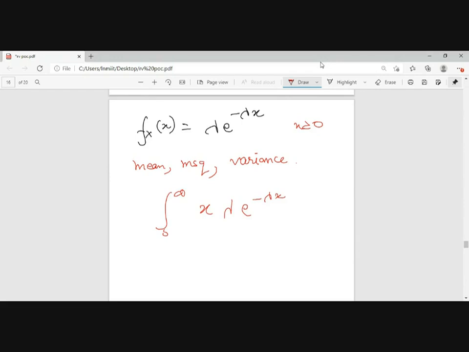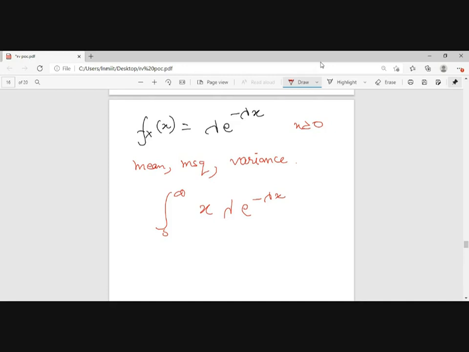0 to infinity x lambda e to the power of minus lambda x. You have to integrate by parts.